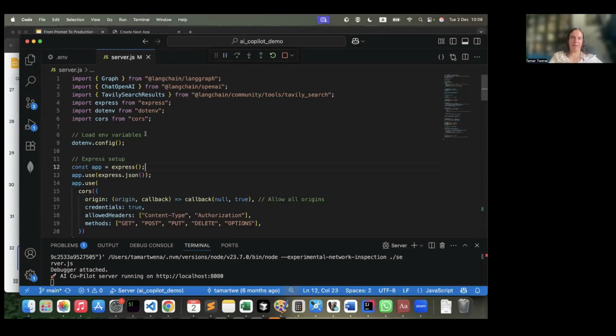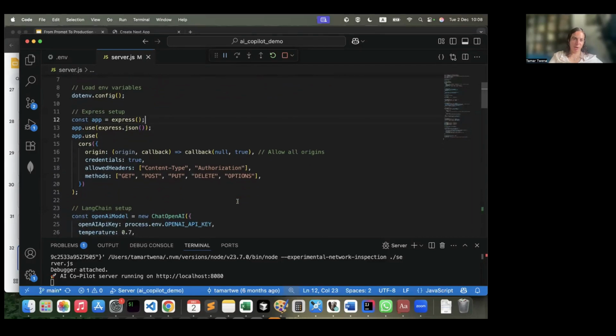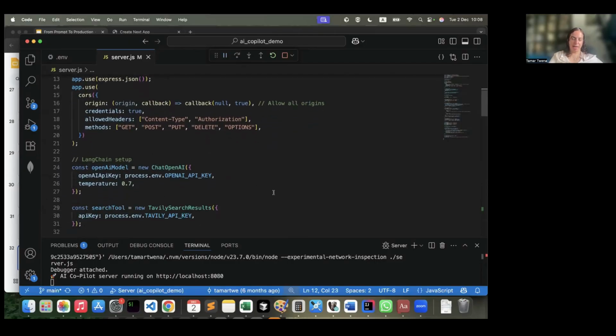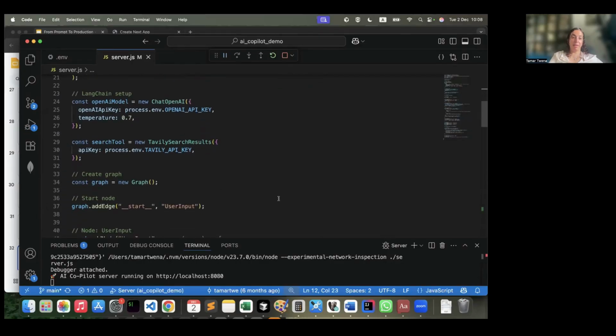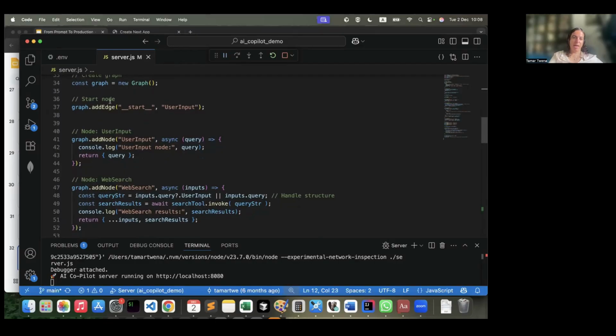So let's start from the beginning. We have the graph itself. We have an express endpoint. We will explore a route, and you see that here I defined the AI LLM, I defined the tools, and I defined the graph, and I'm adding the nodes as discussed.